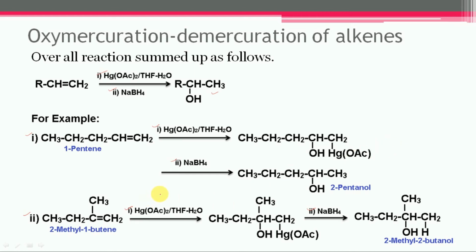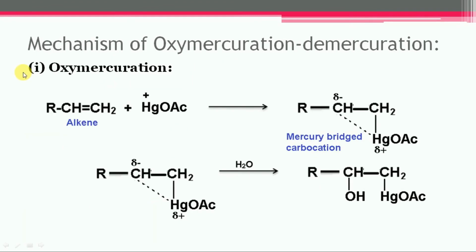Like the direct hydration of alkene, the alcohol formed in this reaction and the product formed are in accordance with the Markovnikov rule, and it has been observed that primary alcohol except ethanol cannot be prepared by this method. Let us consider the mechanism of oxymercuration and demercuration.